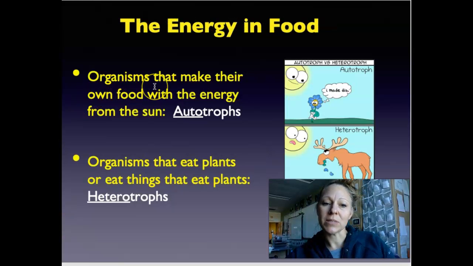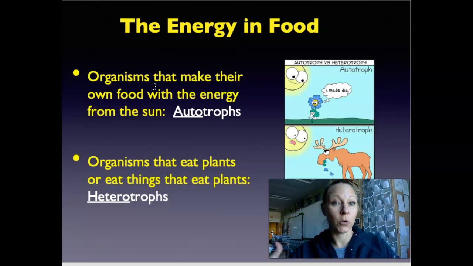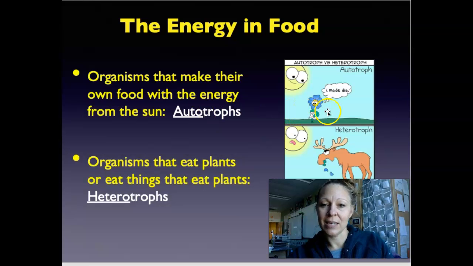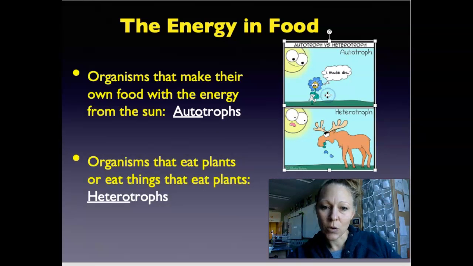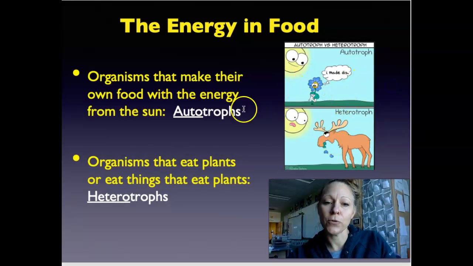And so organisms that make their own food with the energy from the sun, or organisms that can photosynthesize, we call those autotrophs. And if we look at the prefix, auto means self. And so that means that the plants, or the autotrophs, are making their foods themselves. So they're getting the energy from the sun and trapping it in their own food. Autotrophs.